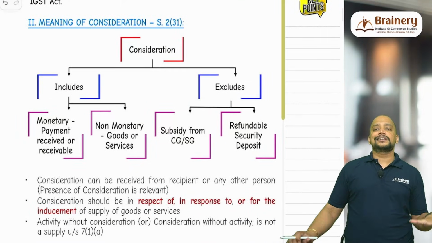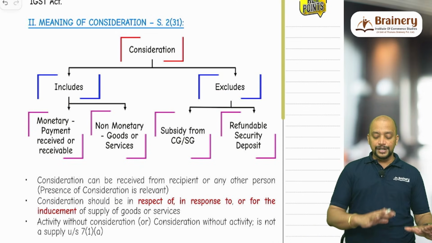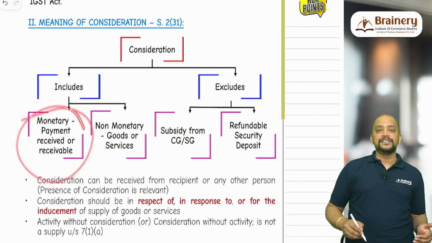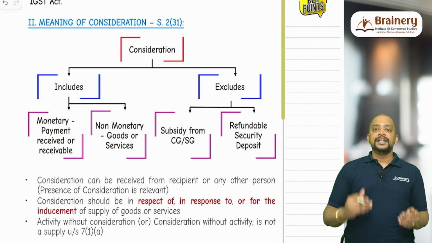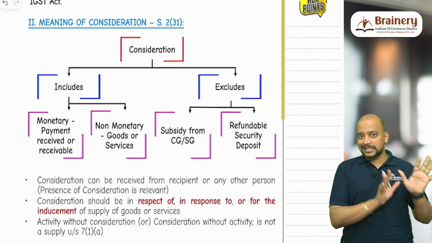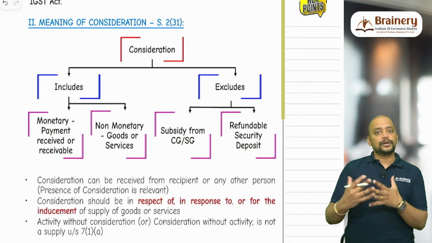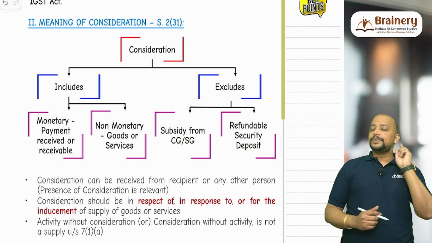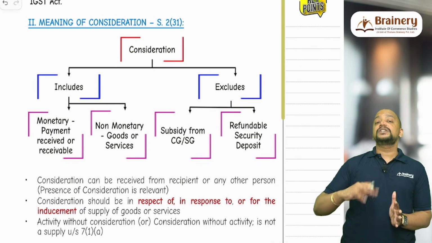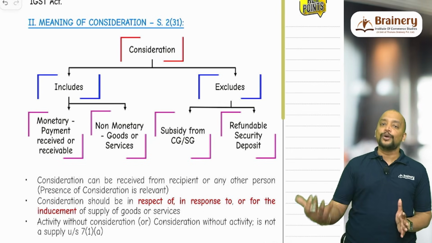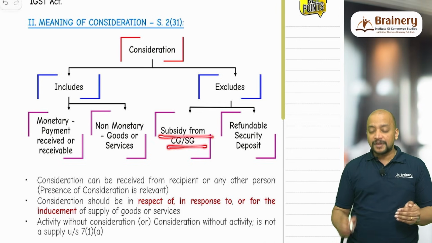So meaning of consideration. Consideration is defined under section 2 clause 31. Consideration includes any money received or receivable. So that is either it can be monetary or non-monetary, and if it is monetary, received or receivable will be treated as consideration. Non-monetary can be in the form of goods or in the form of services, like doing an act or not doing an act. But a very important point is that consideration excludes subsidy from central government or state government, but subsidy from others like NGO or foreign government or local authority will be treated as consideration. And subsidy should not be from CG or SG.